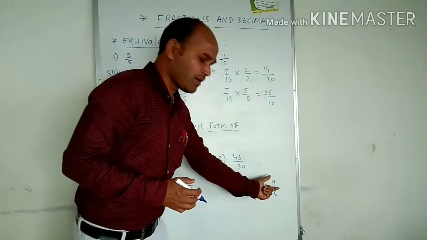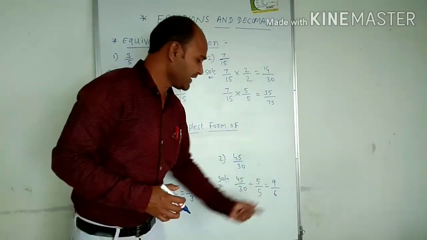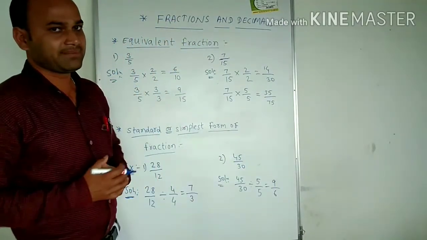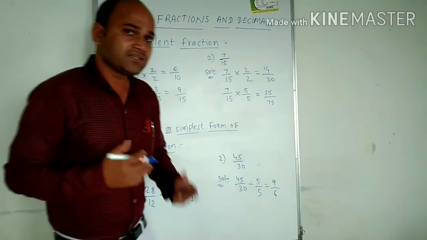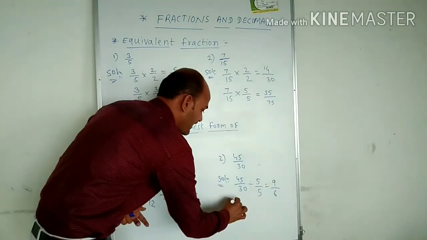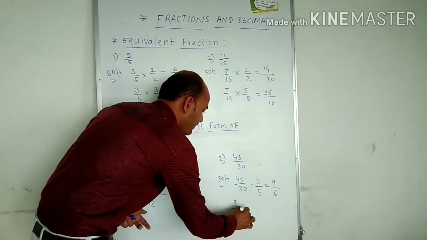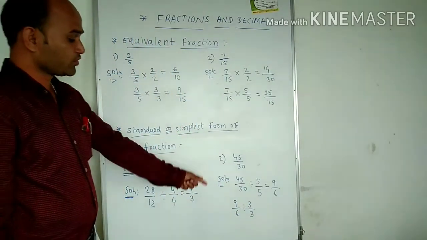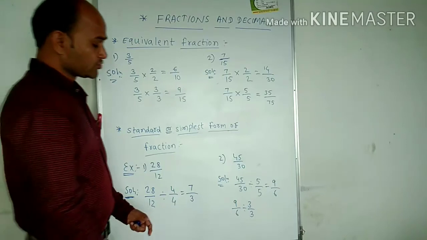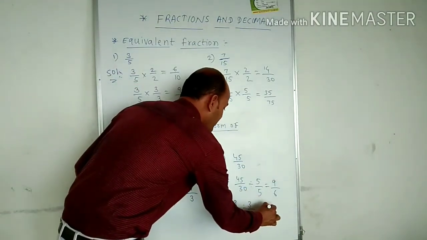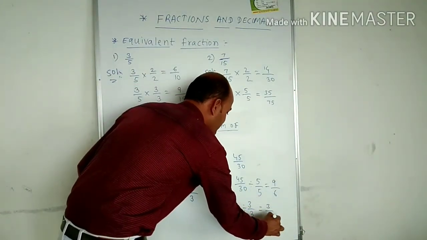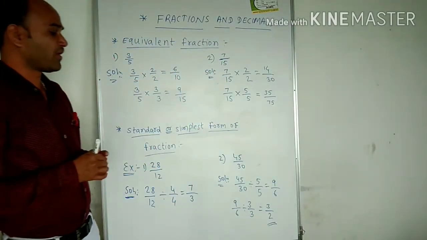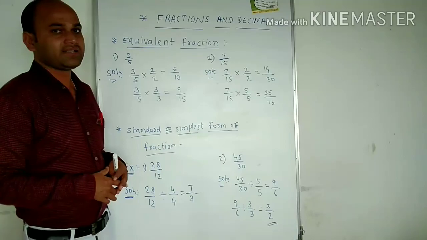No. Both 9 and 6 come in the 3 table, so we divide both by 3. 3 3s are 9 and 3 2s are 6. 3 upon 2 is the simplest form of 45 upon 30.